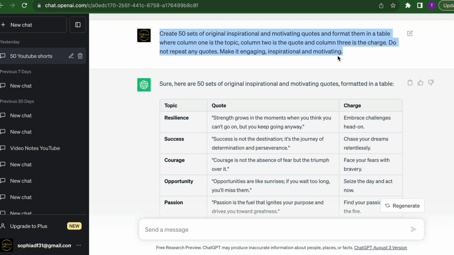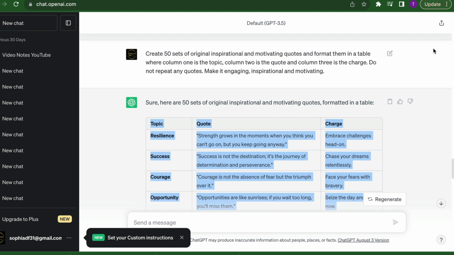You also want to tell ChatGPT not to repeat any of the quotes that they've written before, and tell them to make it engaging or whatever it is that you want. Again, this is just an example. Whatever your brand or your business is, that's what you're going to be focusing your input on when you're talking to ChatGPT.